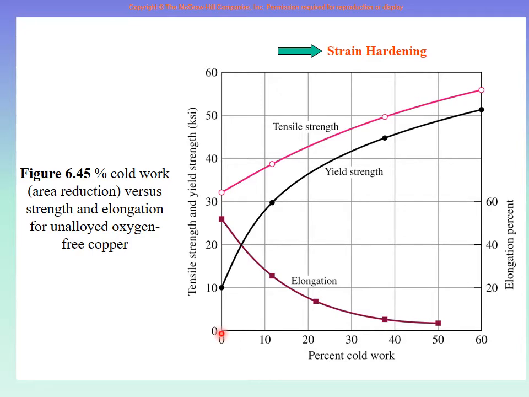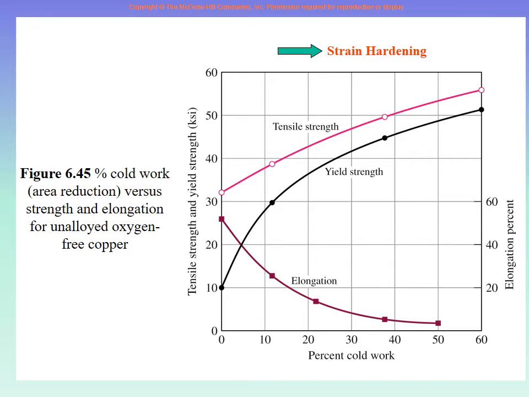So the original material ductility is about, say, 55% or something, right? And after 10% cold work, ductility goes down to about 25%. After 20% cold work, ductility goes down to only 18% and so on, right? So this is very important for you to understand, and it is simple to understand.